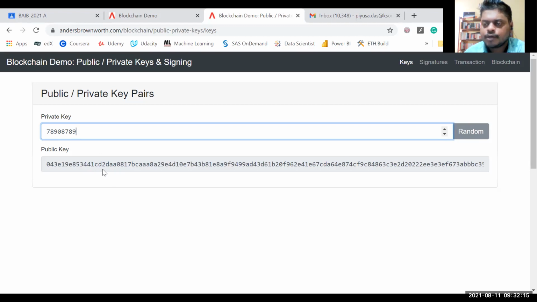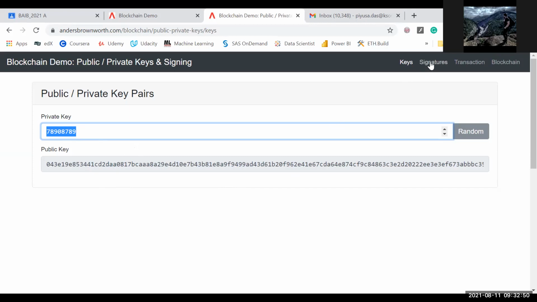If I put it into a public domain, obviously my identity is gone, everything is gone. This number is private to me, so I'll generate a public key. This is the public key generation part from the private key, again through a random number generator. If I put in this private key, a public key will be generated. Is this part clear? I have a private key and it is helping me to generate a public key. Any doubt on this? Yes, sir.